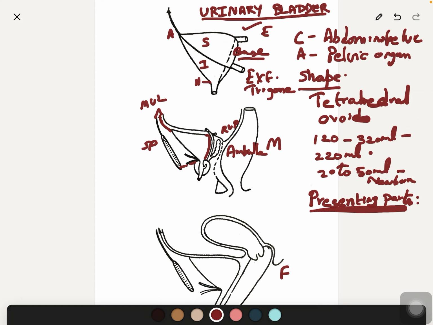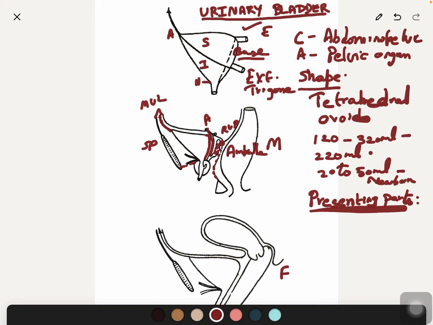So this is the seminal vesicle, ampulla of vas deferens. So this is the ampulla of vas deferens, rectovesical fascia. So this fascia is called the rectovesical fascia, which is derived from the fusion of primitive rectovesical pouch of peritoneum. So these are the relations of the base in the male.